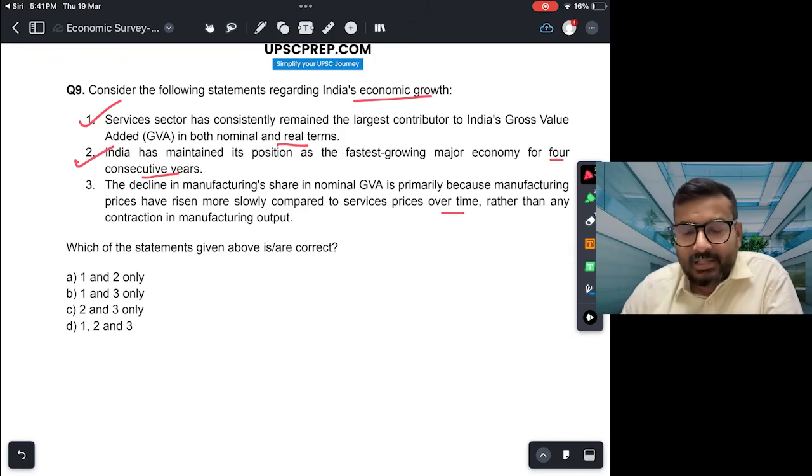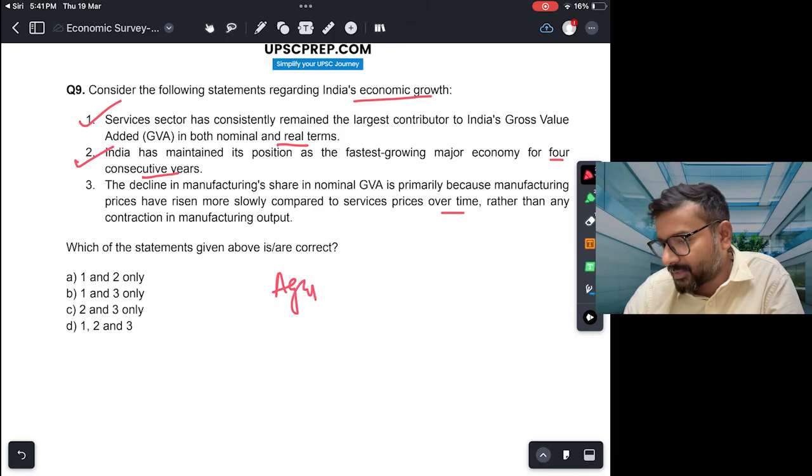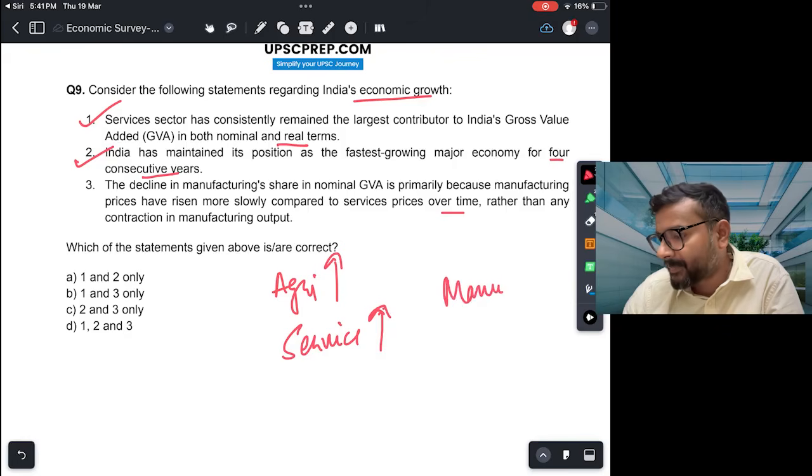Okay, now this also is true. This has been discussed at length in your economic survey. What actually has happened is that the prices of services and the prices of agriculture products, the price of service products has grown quite fast, and the price of manufacturing has grown slightly more slowly, right?